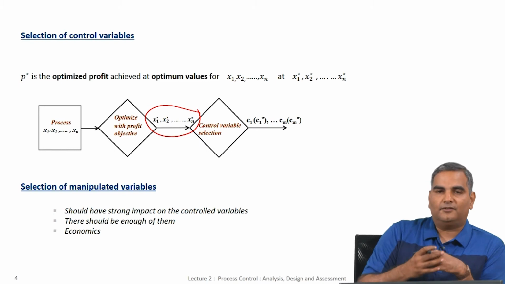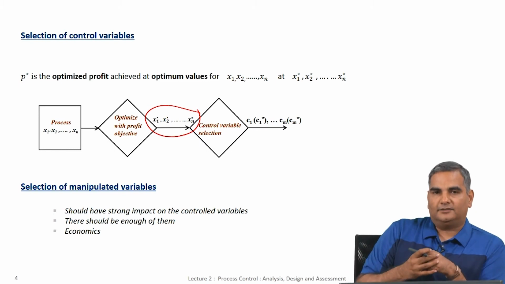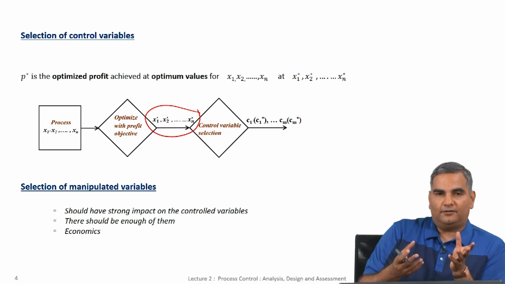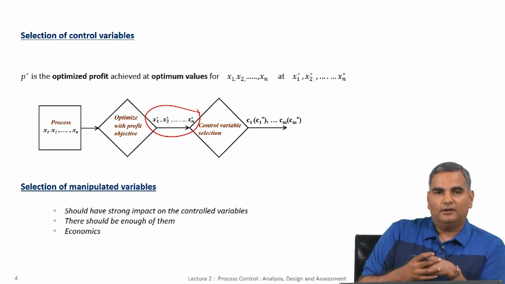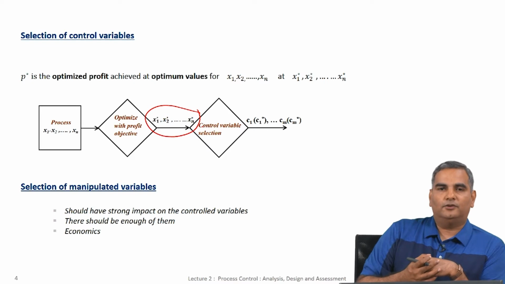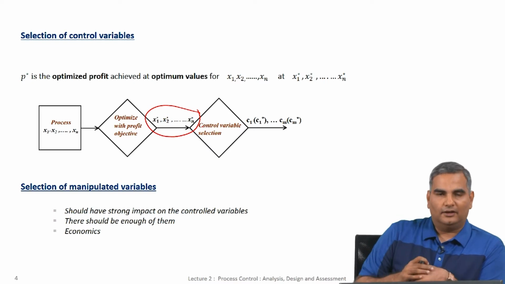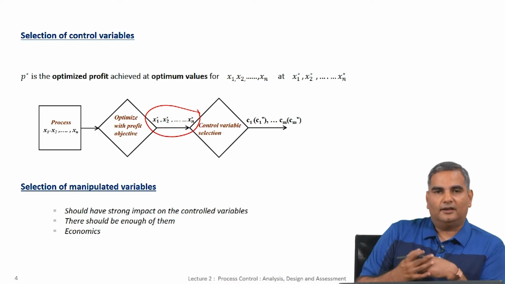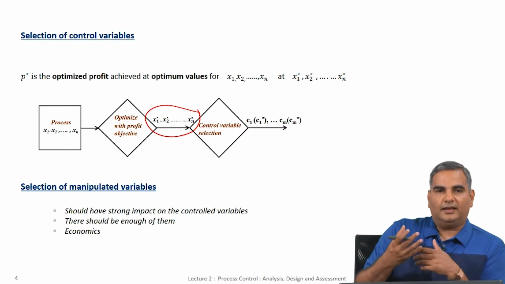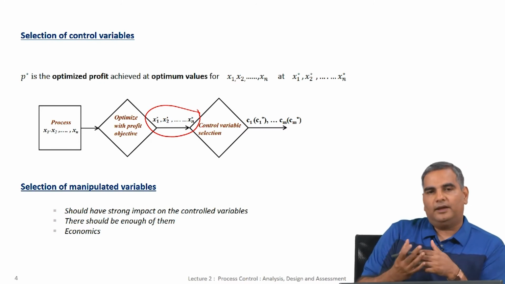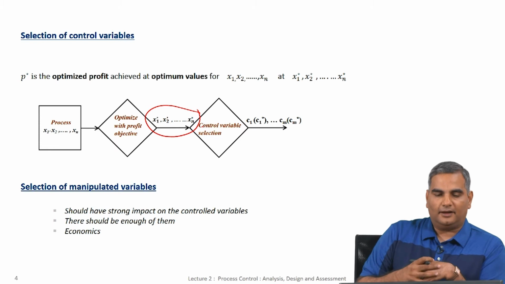For example, if I have a pipe and there is a flow through it, and I want to manipulate the flow to take any value I want, then I have to put in a valve, what we call a control valve, an actuator, which I can manipulate to make the flow be anything that I want.